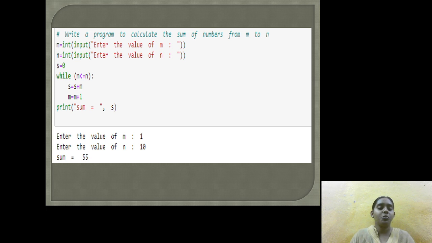That is 1 plus 2 plus 3 plus, that is incrementing the s is equal to s plus m. Lastly, we are printing the statement with the help of sum is equal to, that is we are calling the s variable, which is the value stored, all the values, that is 1 plus 2 plus 3 plus and so on to 10, that is stored in the s, that is we are calling in the print statement, that is the s. Sum is equal to 55.